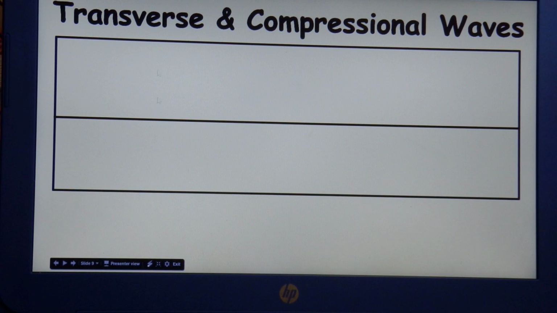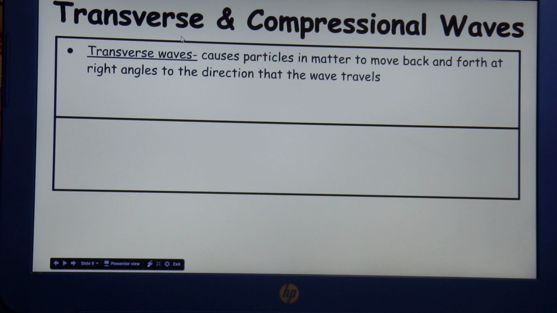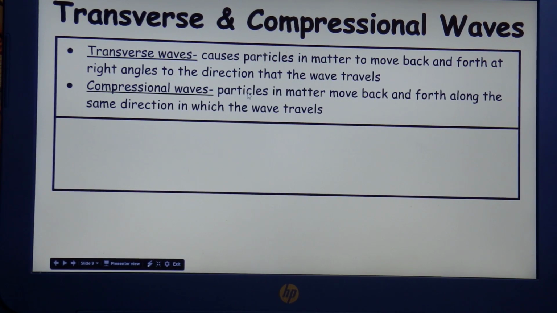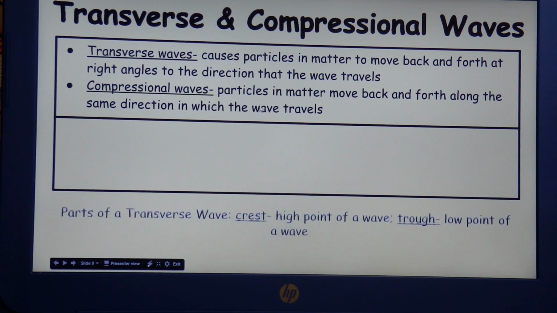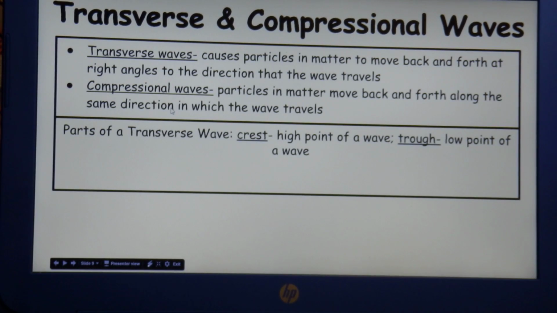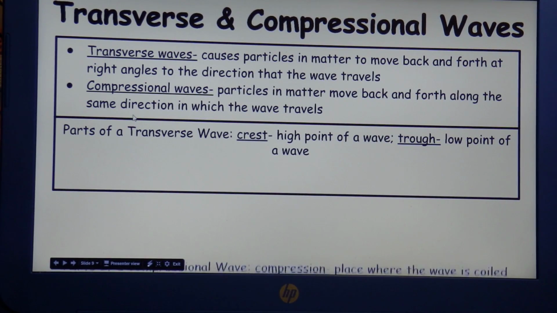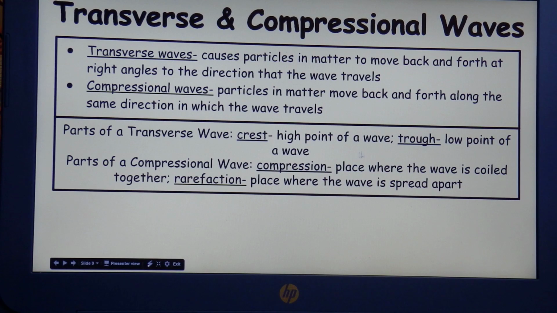Two types of waves are transverse and compressional waves. Transverse waves cause particles in matter to move back and forth at right angles to the direction that the wave travels. Compressional waves cause particles of matter to move back and forth along the same direction in which the wave travels. So, parts of a transverse wave: the crest is the high point, while the trough is the low point. And parts of a compressional wave: compression is the place where the wave is coiled together, while rarefaction is the part where the wave is spread apart.